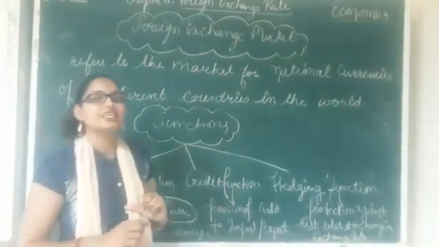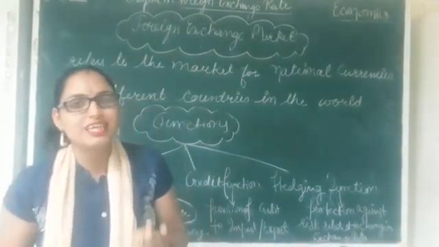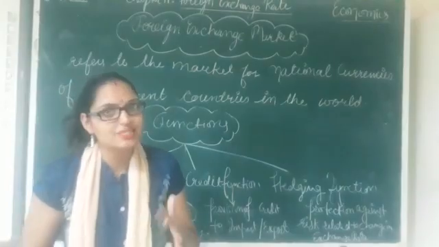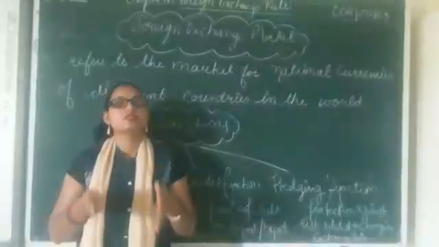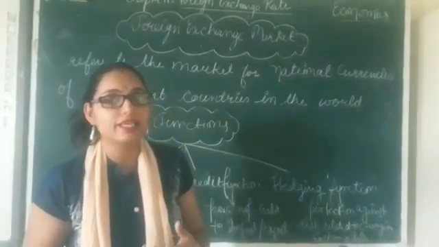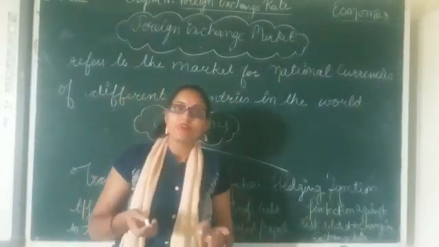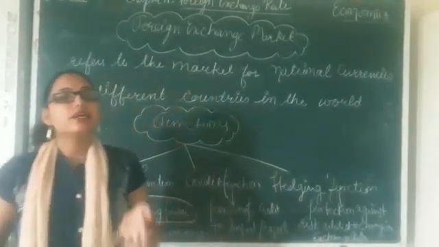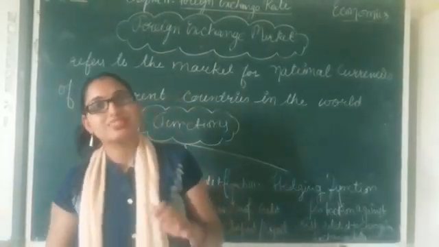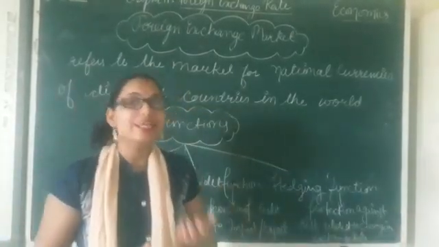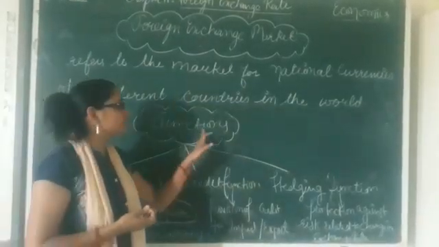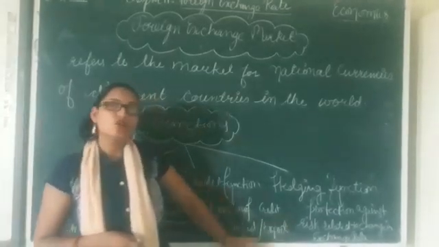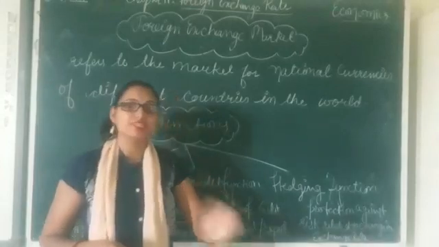The next function is the credit function. Credit function basically means giving a provision of loan for a short time period for the purpose of trade. Trade means sale and purchase of goods. Like in general circumstances, when trade takes place, the buyer and seller can have a provision of sale and purchase on credit. Similarly, in the international market, when we are doing exports and imports, then also there is a provision of taking credit, and that provision of credit is provided by the foreign exchange market. It means this market also makes a provision for credit for the purpose of export and import between various countries.